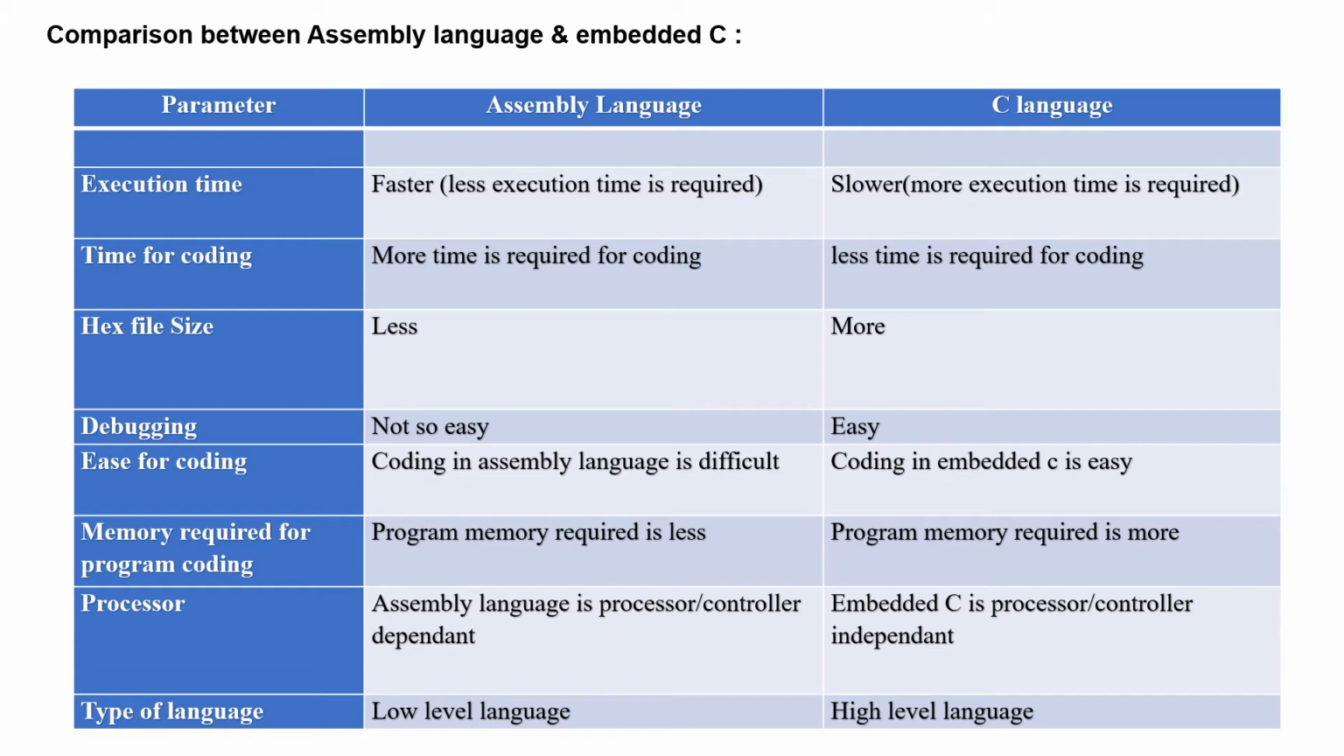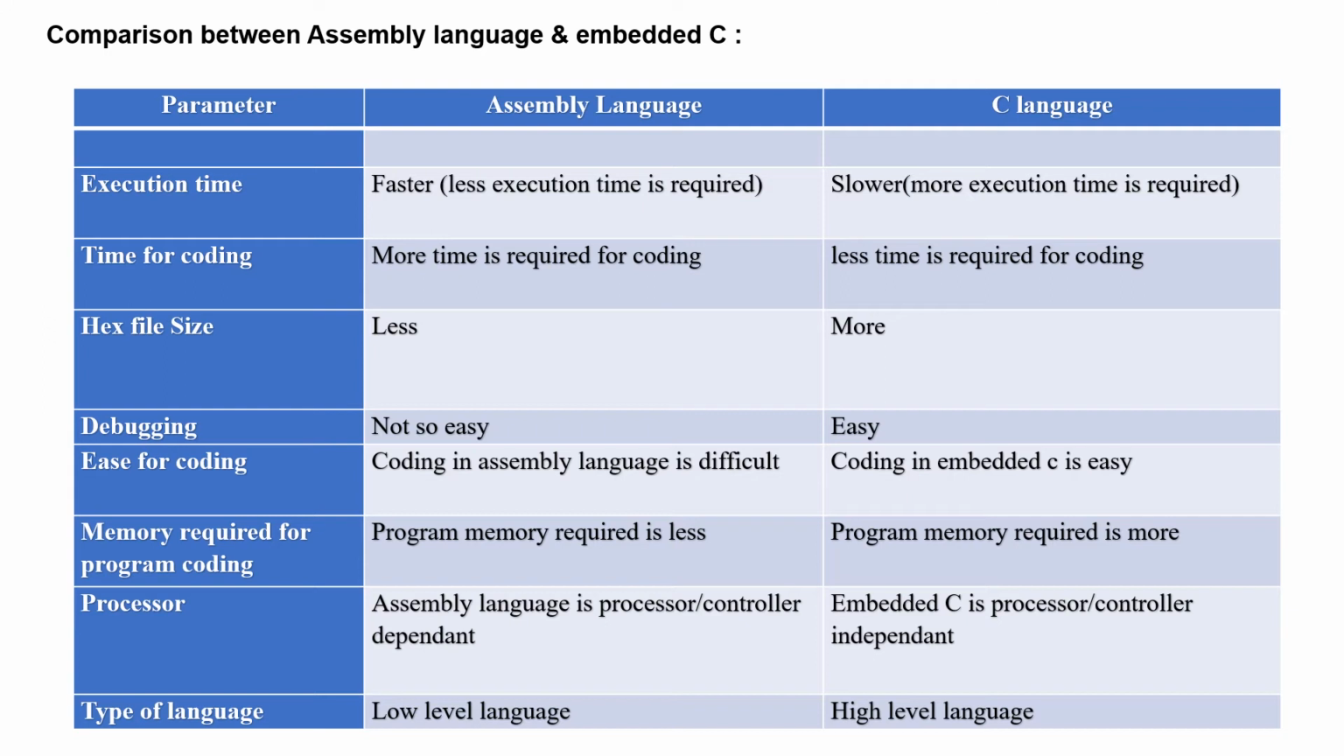Third parameter is hex file size. For assembly language, hex file size is less, so this is the advantage of assembly language. But for C language, hex file size is large. The debugging process gets easy in case of C language, and it is somewhat difficult in case of assembly language. Ease of coding: the coding is simple in case of C language, while it is difficult in case of assembly language.